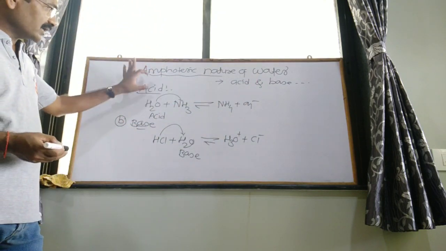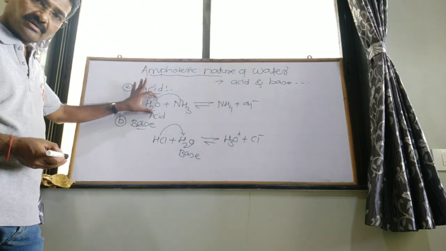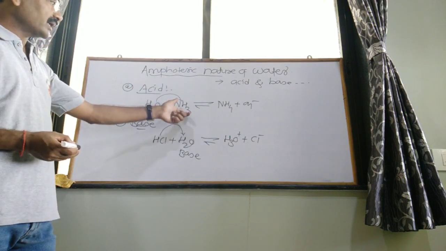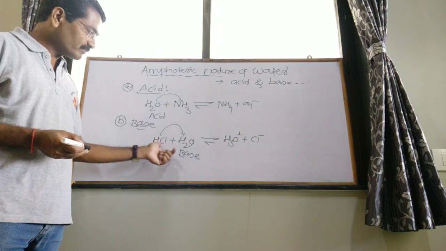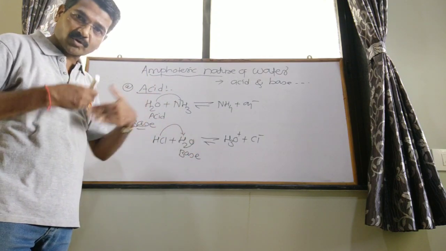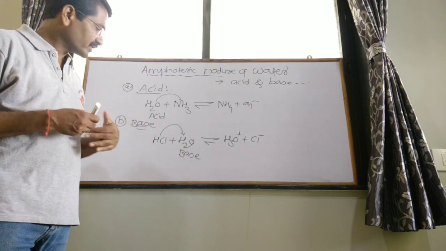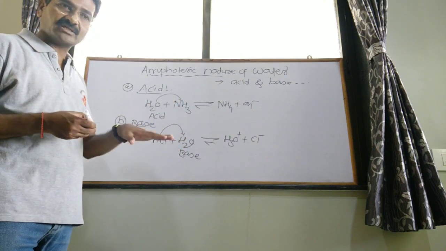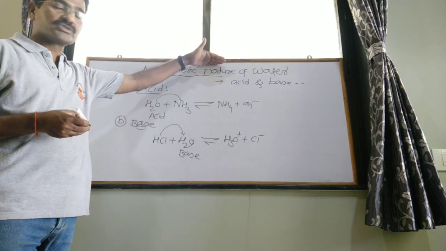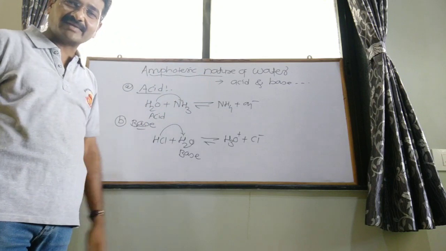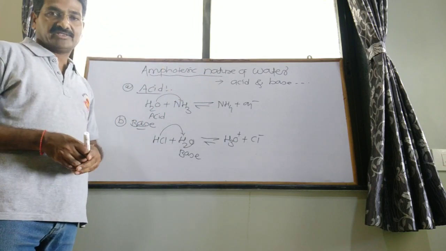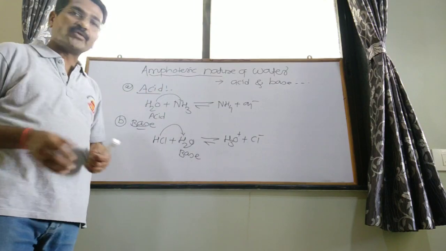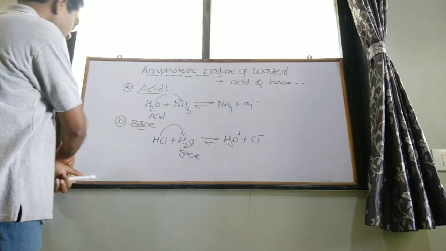So in the first reaction, water donates a proton and shows the acidic property, while in the other reaction water accepts a proton and shows basic nature. Therefore water shows both properties of acid as well as base, hence it is called amphoteric in nature. This is the amphoteric nature of water.